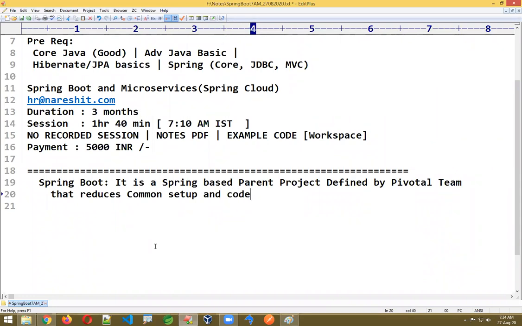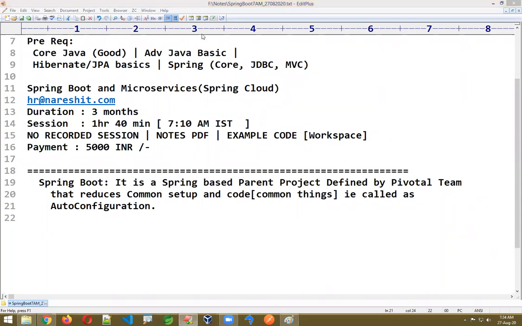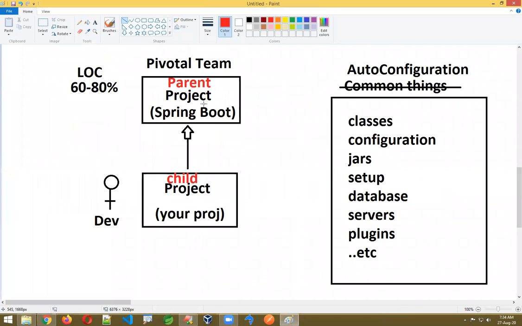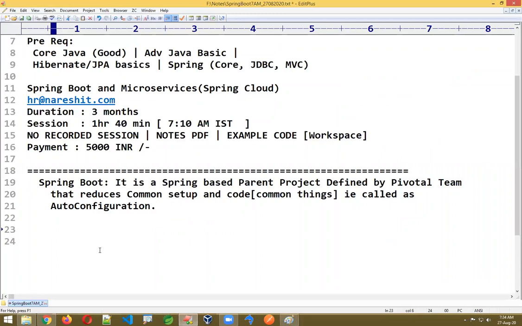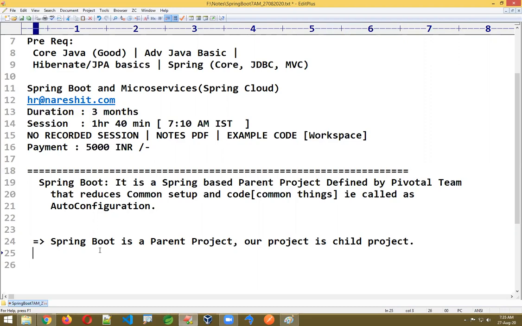Common things, you just call them here. We should not really say common things; for your understanding, I'm just saying common things. That is called auto configuration. Remember, Spring Boot is always the parent project, and our project is the child project.